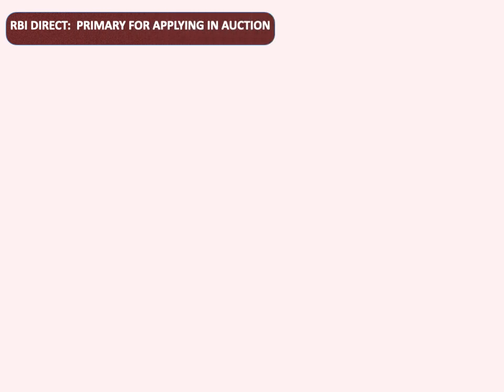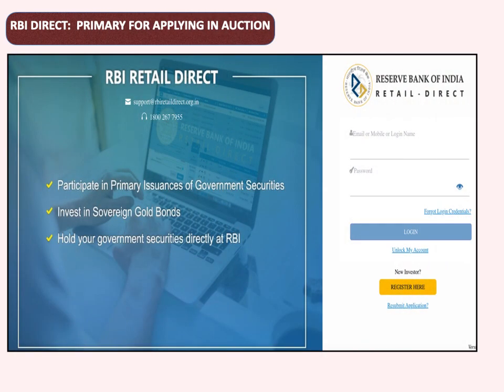So as I said, when RBI issues the security for the first time, that is through RBI Retail Direct. If I want to purchase directly from RBI for the first issuance, I have to go and submit my request here. Again, there is no need for bidding here. I will get an email from the RBI that on so and so date RBI is going to conduct the auction. I can put my request there and transfer the funds from my bank account to this account, which is managed by the CCIL, that is Clearing Corporation of India, right?